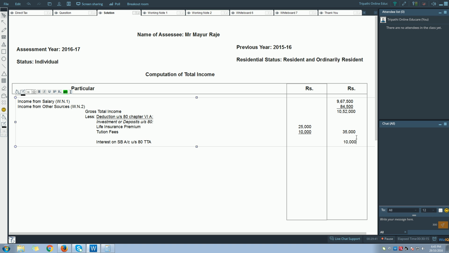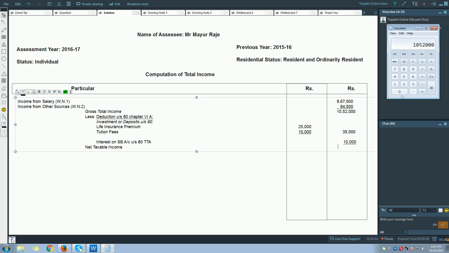Interest on saving bank account under section 80 TTA, and you are eligible for 10,000. That means the maximum amount that you can claim for deduction is 10,000. So the total deduction that you have under section 80 is 45,000. 35,000 plus 10,000.